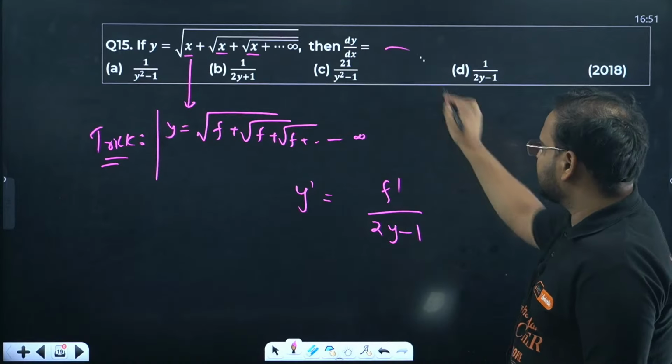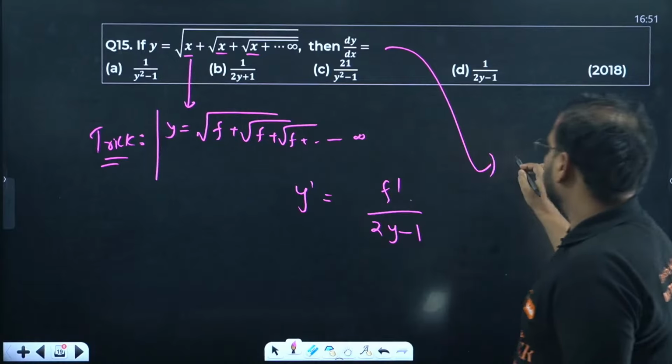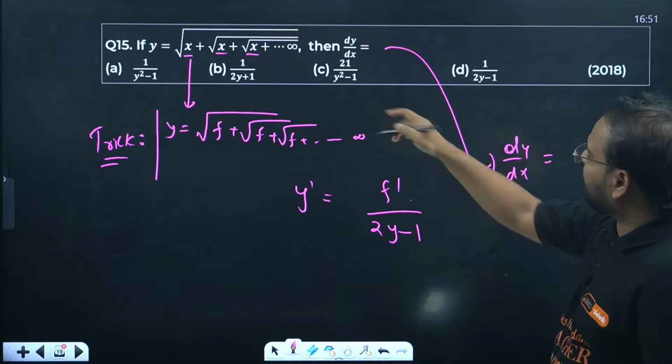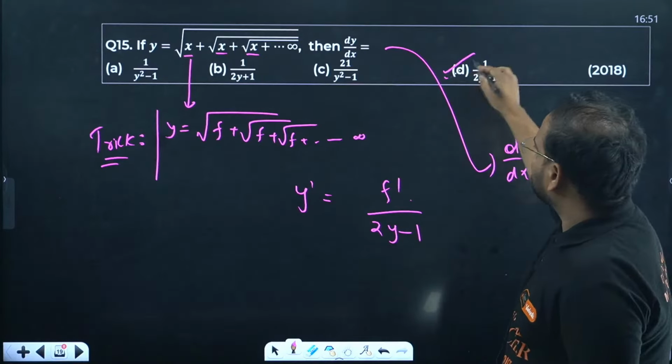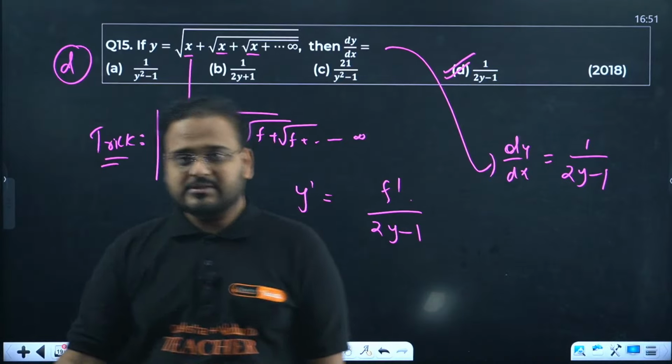Apply in this question. What is f? f is just x, so my dy by dx will become the derivative of x. How much is that? 1. Answer is option D. 2 seconds question: 1 second to read it, 1 second to get the answer.